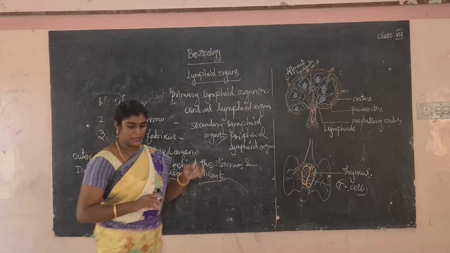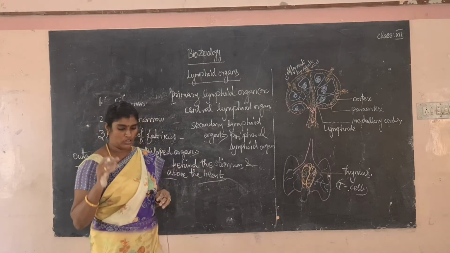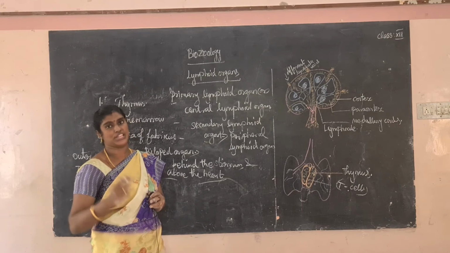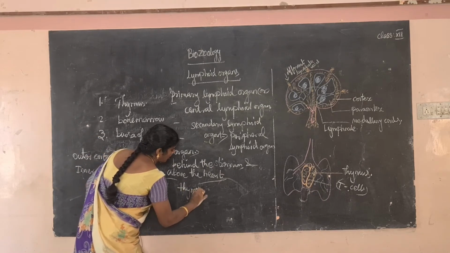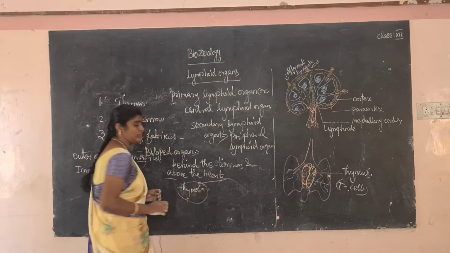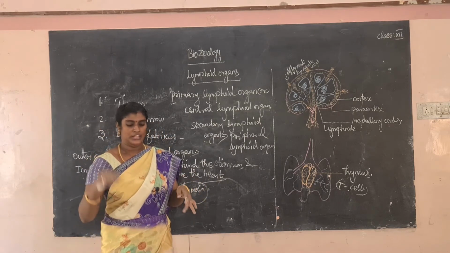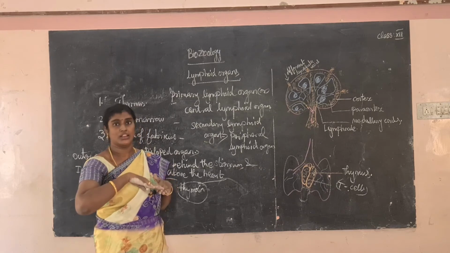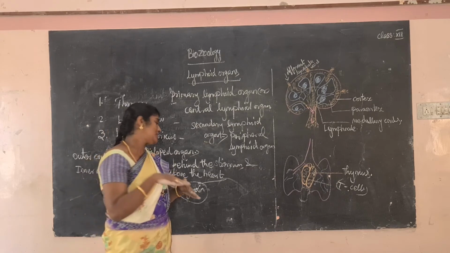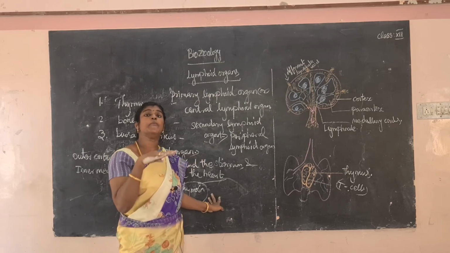ஓகேவா? ஸோ இதில் உள்ள இம்பார்ட்டன்ட் ஹார்மோனோட நேம் என்னன்னா thymosin hormone. Thymosin hormone is very important. What is the use of the thymosin hormone? It stimulates the T cell, it becomes mature into immunocompetent cells.